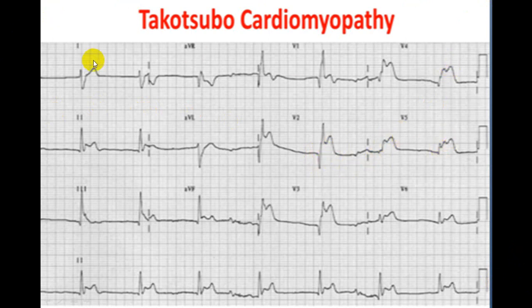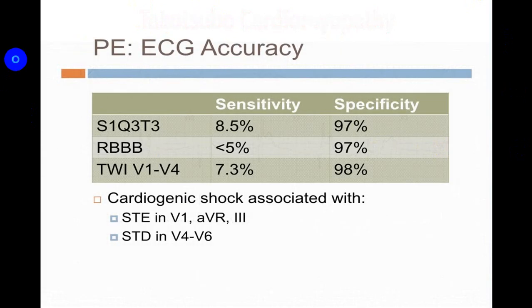This is ST segment elevation, and it will be widespread, not in contiguous leads. Do keep it in mind, it can be Takotsubo. And in Takotsubo, a good number of times, the person will develop a stunned myocardium, which we call Takotsubo cardiomyopathy.